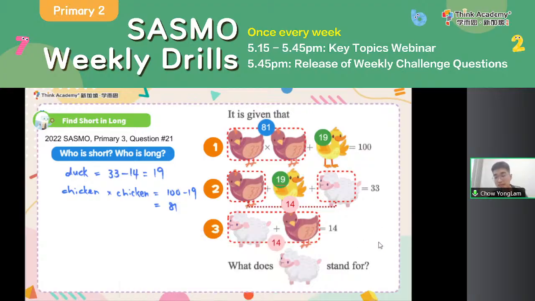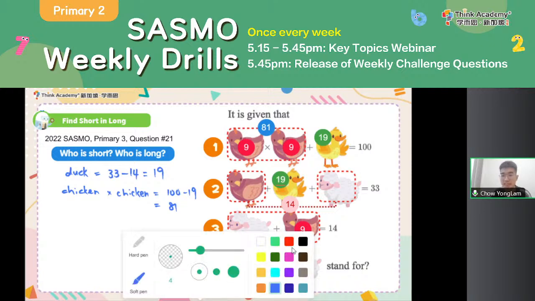Now look at your times table. What two numbers multiplying together will give you 81? The two numbers have to be the same. The only choice will be chicken is 9, since 9 times 9 is 81. So every chicken will be 9. In particular, the chicken in this third equation will be 9 as well.